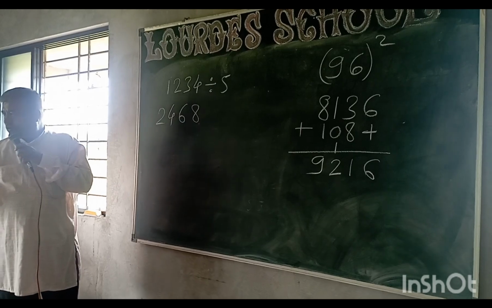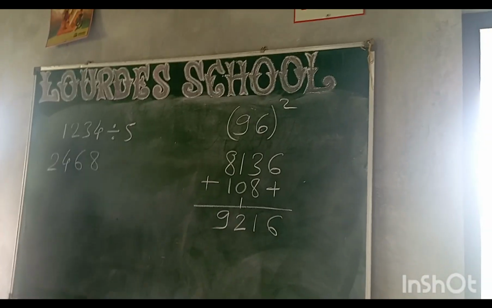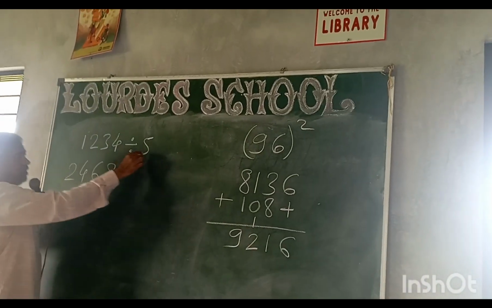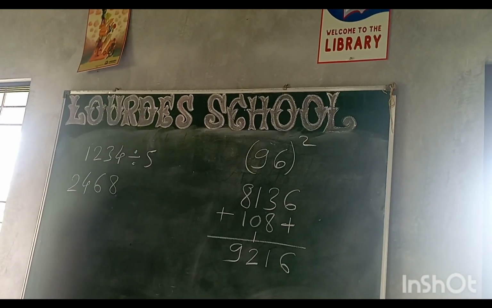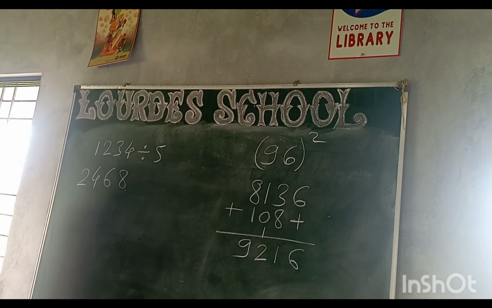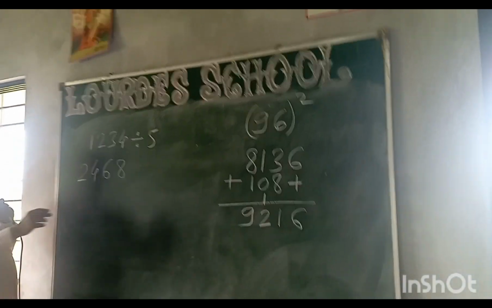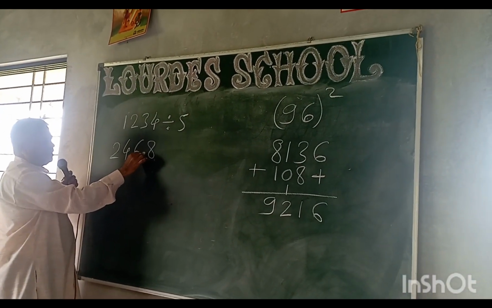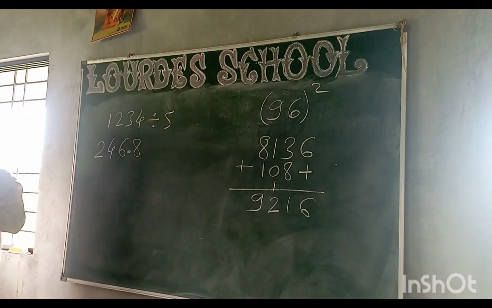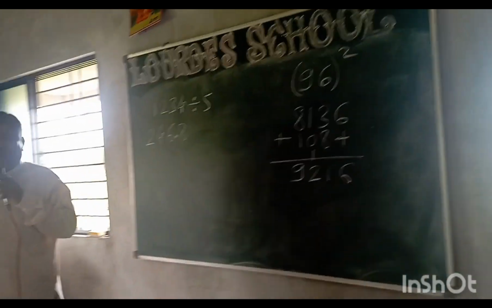Is it clear? There is another technique, that is, here is a single 5. Have you got? Then by leaving the single digit, put the decimal. Okay, this is your answer. Yes, this is the answer. Finish.